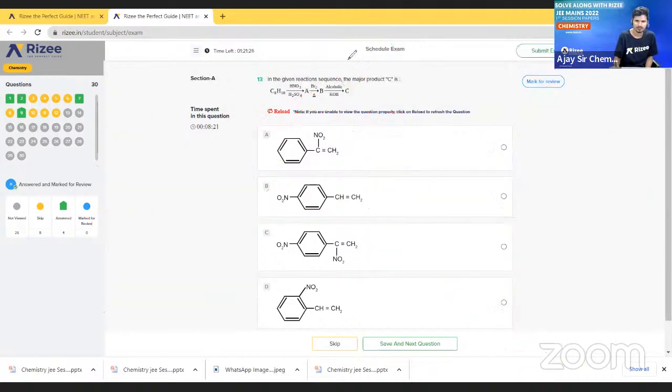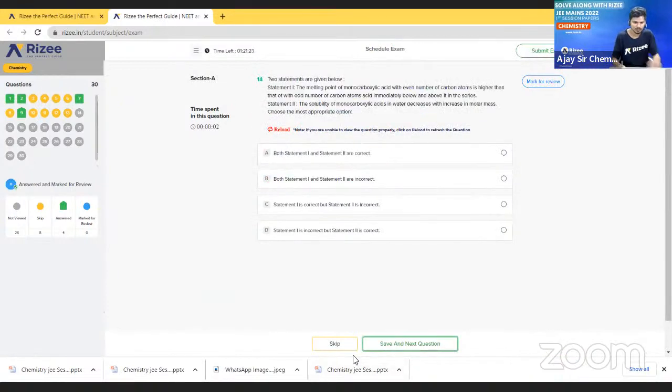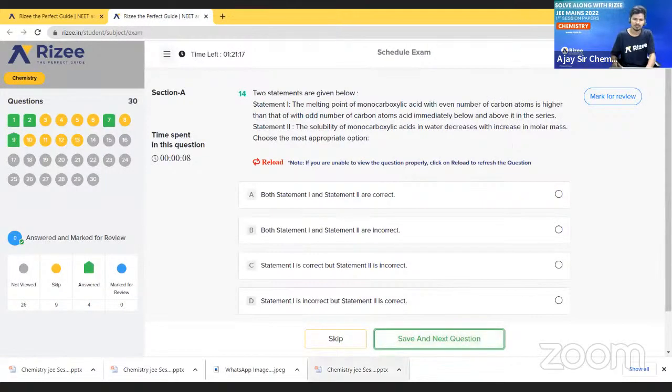We will go to the next question. So see the next question. I will try to zoom this. Okay. See the question. What is the question? Two statements are given below, statement 1 and statement 2. So we have to find the appropriate option. This is also a theory based question and very simple. This question is also asked from NCERT. If you read inorganic chemistry point to point, you will not get any mistake. Sure about that.